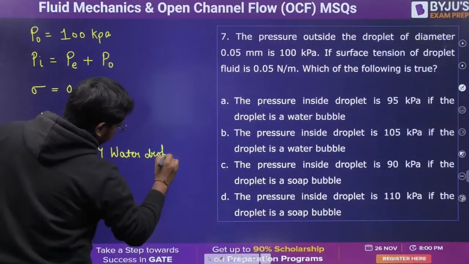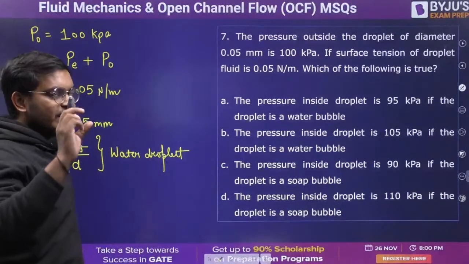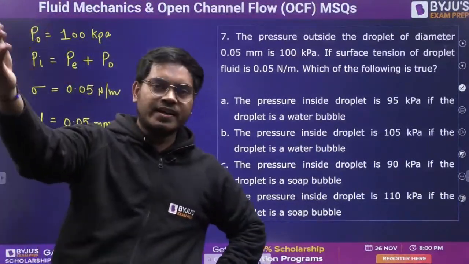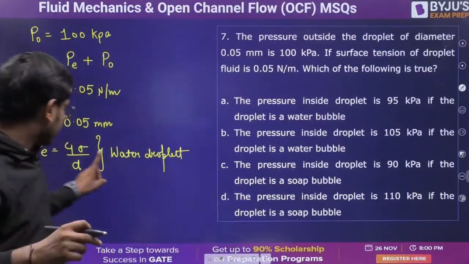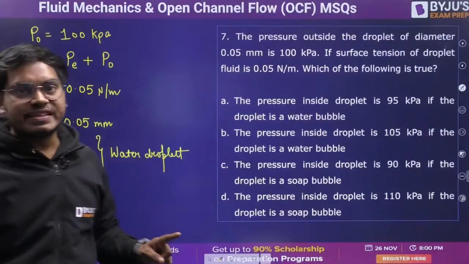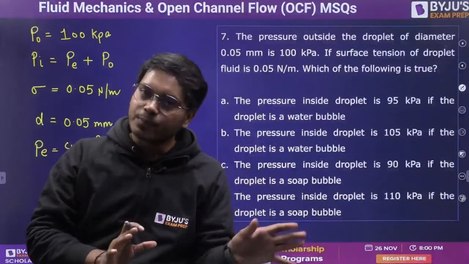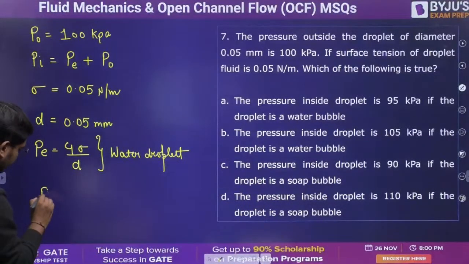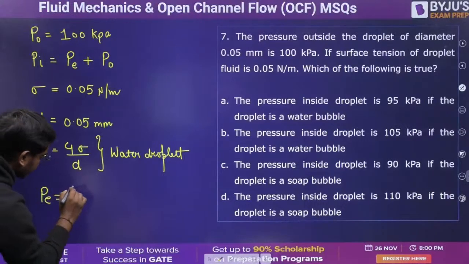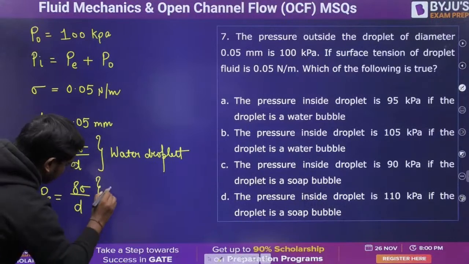This means the outside and inside medium are different. When there is a droplet, the outside medium is air and the inside medium is water. But the same excess pressure can also be seen if outside is water and inside is air, which may happen when you go inside the swimming pool and make bubbles. That is the same thing. And for the soap bubble, it will be double because we have 2 layers. So 8 sigma by D. This is for the soap bubble.